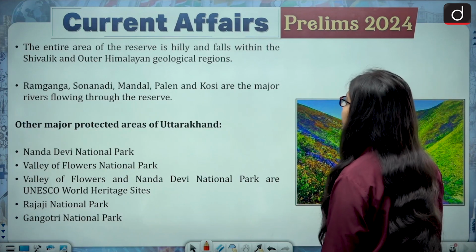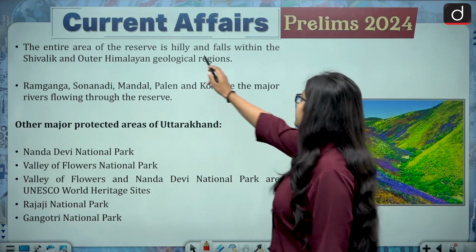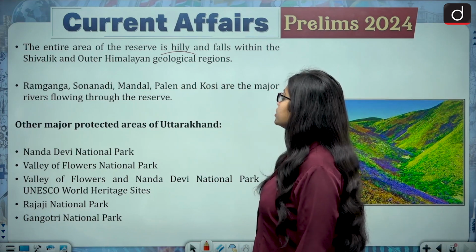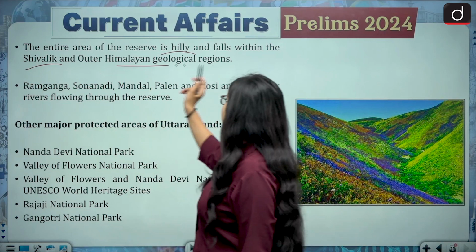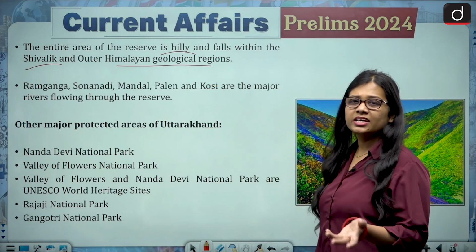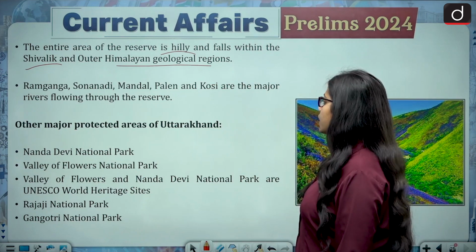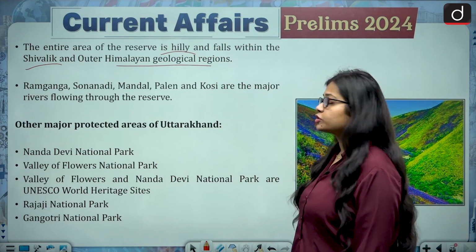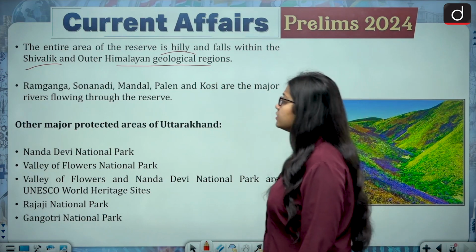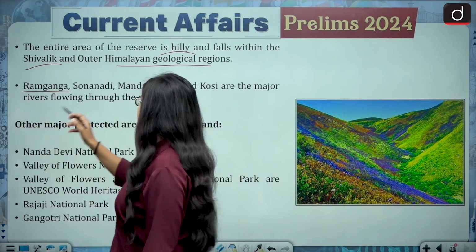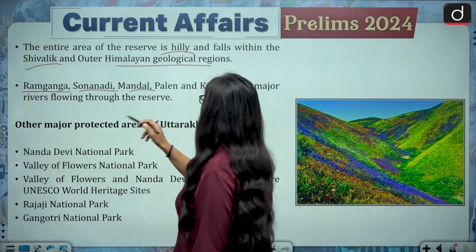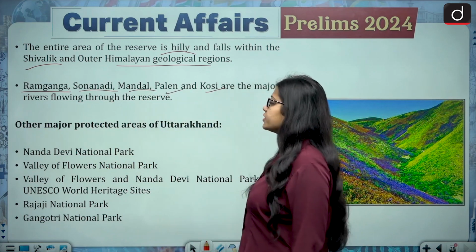Then the entire area of the reserve is hilly in nature and falls within the Shivalik and outer Himalayan geological regions, hilly because it lies in Uttarakhand. The major rivers which flow through the reserve are Ramganga, Sona Nadi, Mandal, Palen and Kosi.